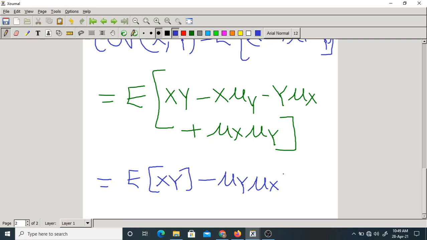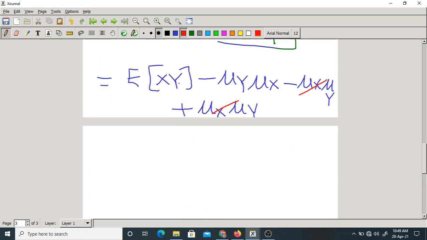I hope you understand this. Minus again mu x mu y plus, anyway this is a constant, no? So the mean of a constant is the constant itself. So mu x mu y. Then what happens? These two will cancel out.